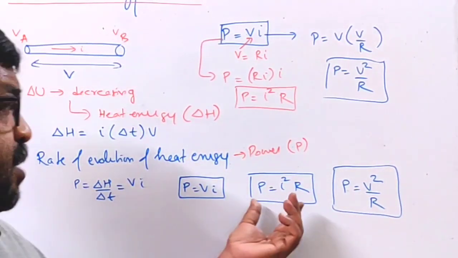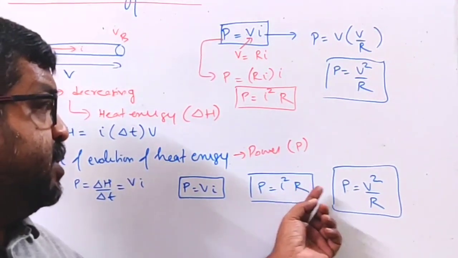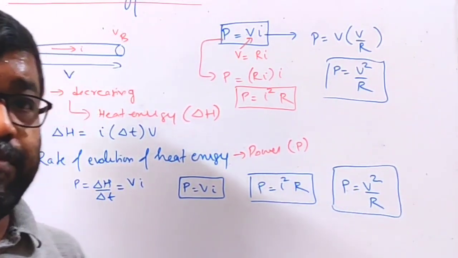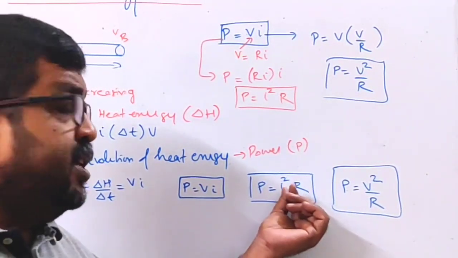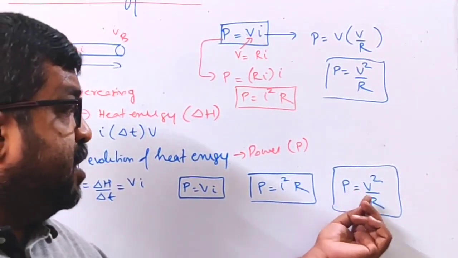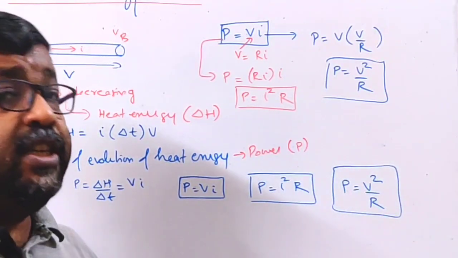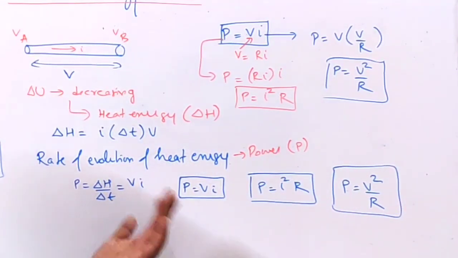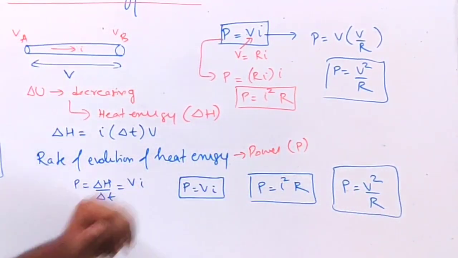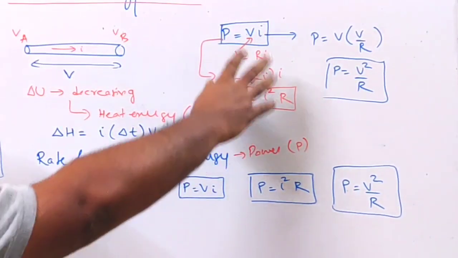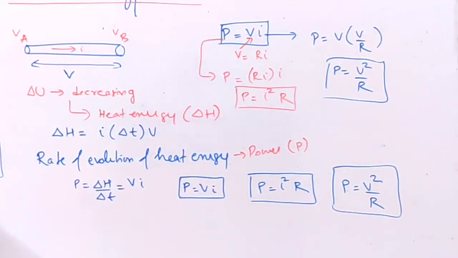Because here it appears that power is directly proportional to resistance. Here it appears that power is inversely proportional to resistance. But see, here power is directly proportional to resistance when current is constant. Here power is inversely proportional to resistance when voltage is constant. Okay, so those things we will see, where to use which formula. But these are the various expressions for power, and this is how power is evolved, heat is evolved, due to flow of electric current.